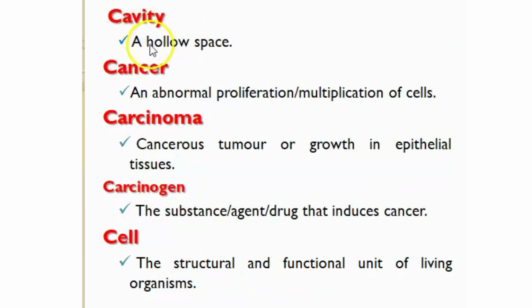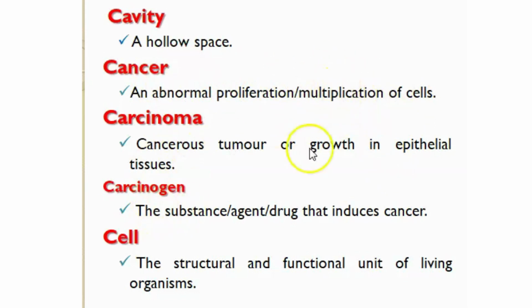So next is cavity. Cavity means a hollow space, that is, a hole or an empty space in a solid. The examples for cavity are our nasal cavity and oral cavity. Okay, next, cancer. Cancer is an abnormal proliferation or multiplication of cells. That is, the abnormal growth of cells in a particular organ can be called cancer.